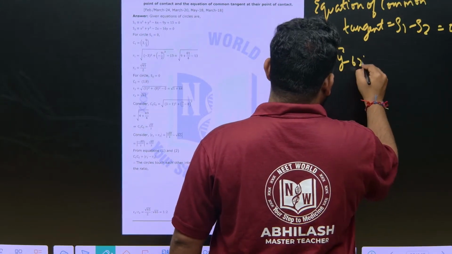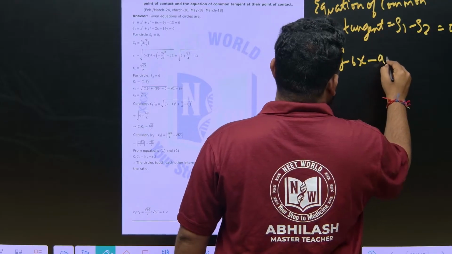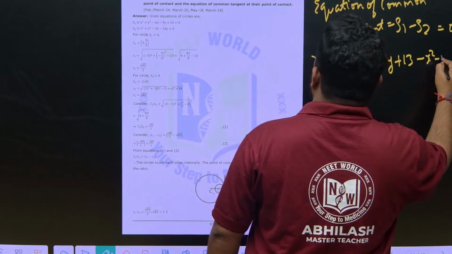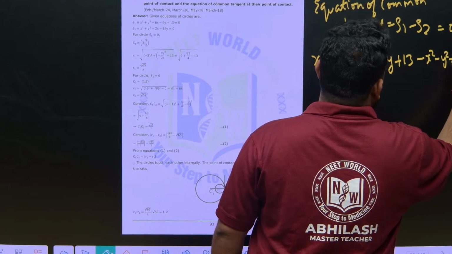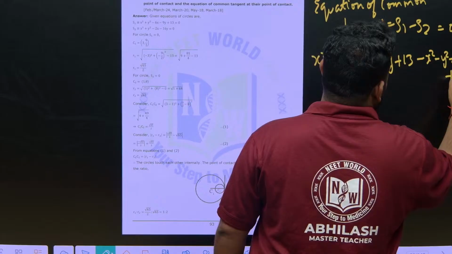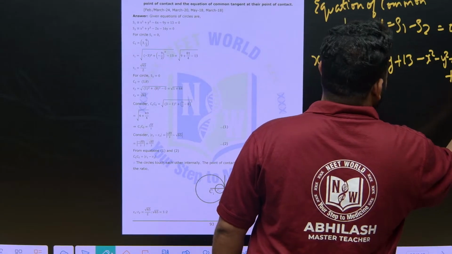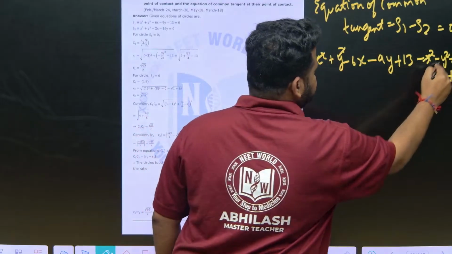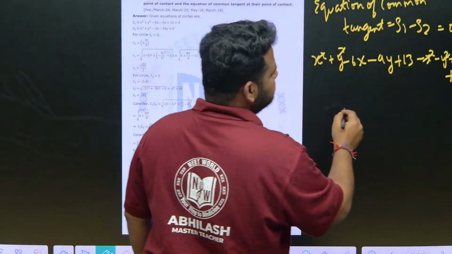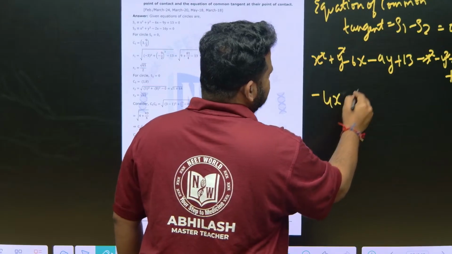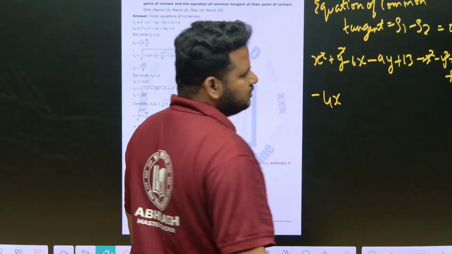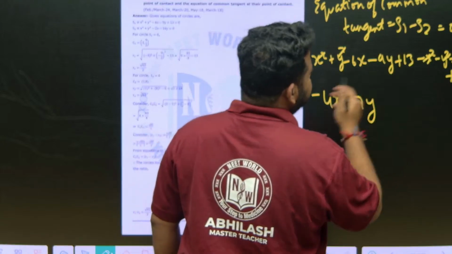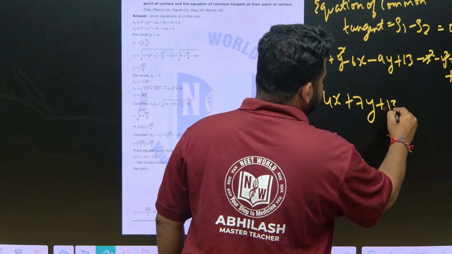Minus 6x minus 9y plus 13. Minus x square minus y square plus 2x plus 16y is equal to 0. Now let us solve: x square, y square cancels. Minus 6x minus 2x plus 2x is minus 4x. Minus 9y plus 16y is plus 7y. Plus 13 is there, plus 13 is equal to 0.